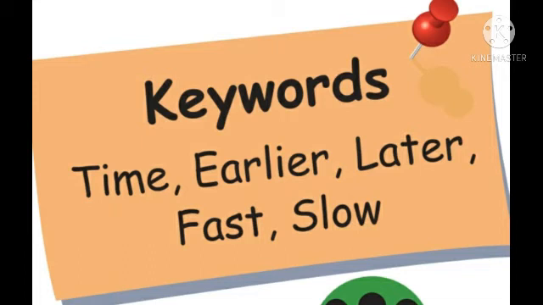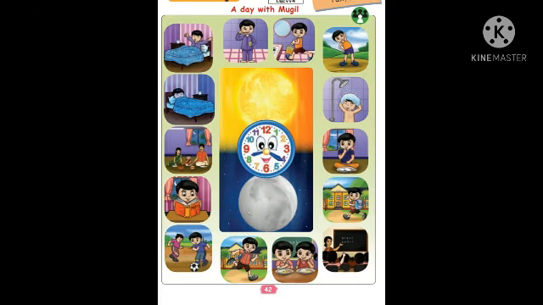Okay, shall we go through the lesson? Look at the picture. A day with Muhil. Every day, from when we get up from the bed till we go to bed, one day, 24 hours, what are we doing?